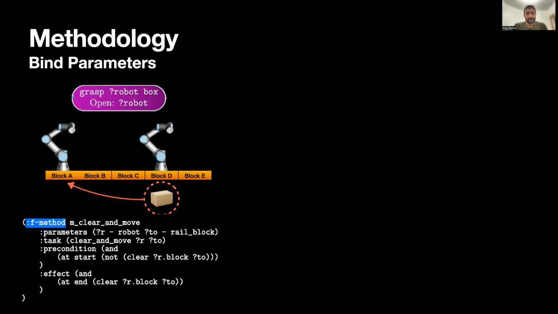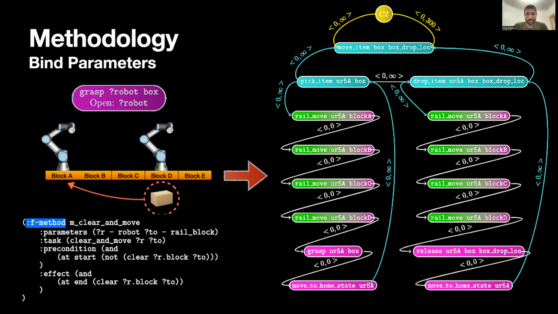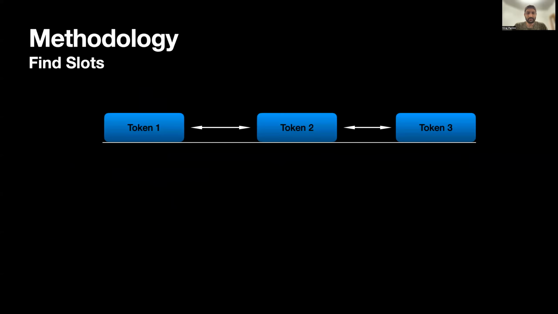This method is internally tied to a specialized external planner that computes the path for the offending robot to move out of the way of the given path for the calling robot. As a result, the functional method outputs a set of corresponding rail moves that are reflected in the updated task network.